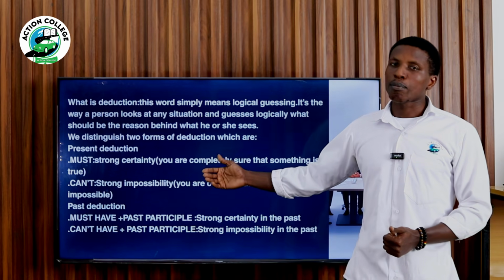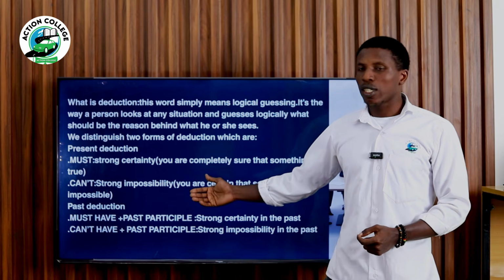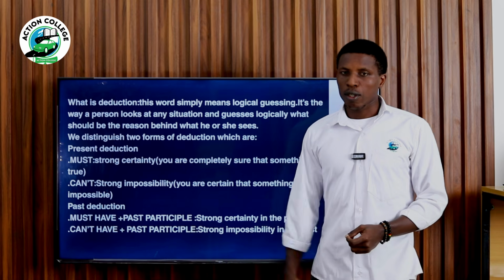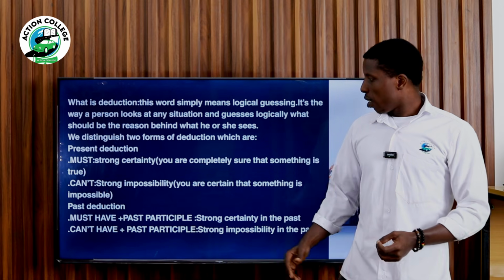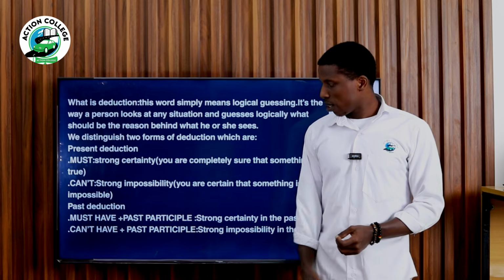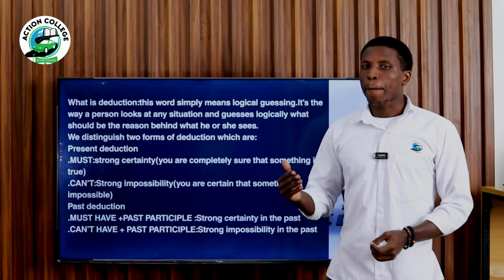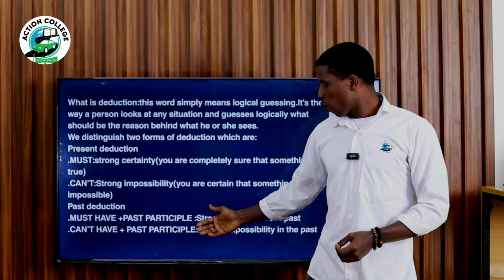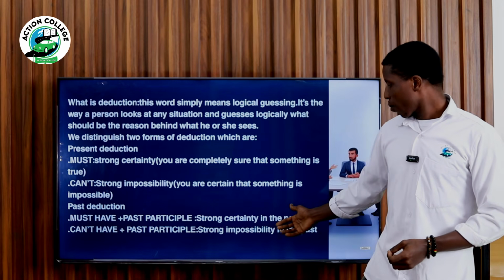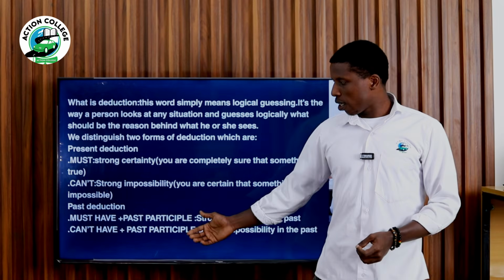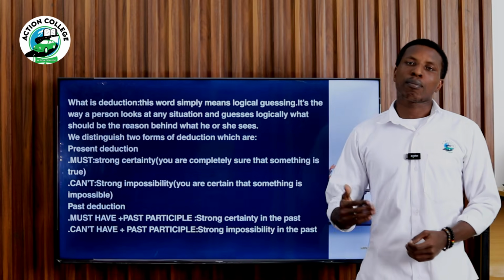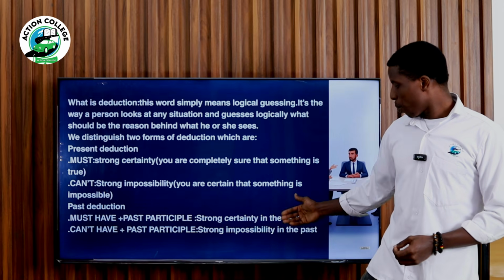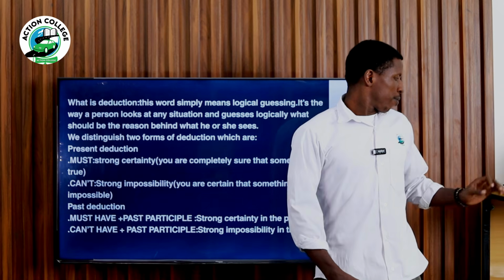This is strong impossibility, which means you are certain that something is impossible. And here we have past deduction. For past deduction, we have must have plus past participle. This is, of course, strong certainty in the past. And there we have can't have plus past participle, which is a strong impossibility in the past.